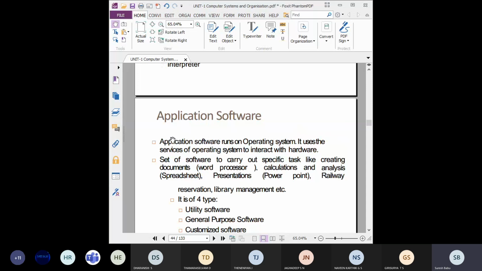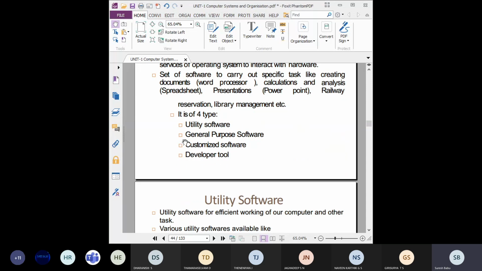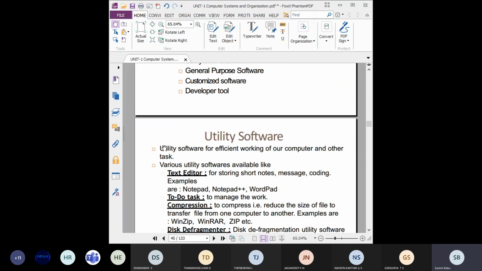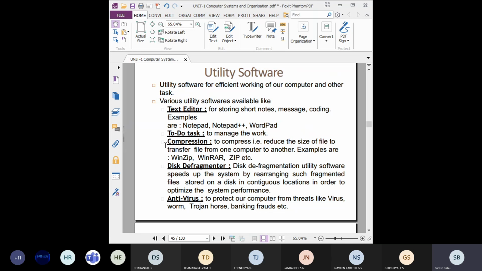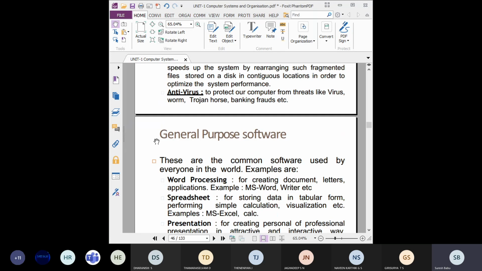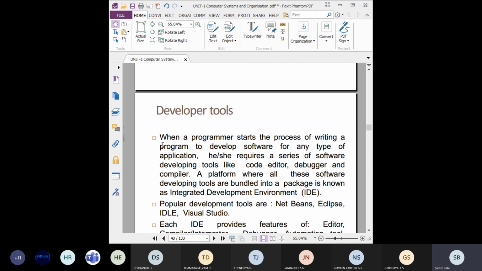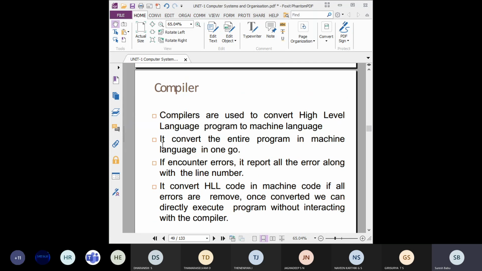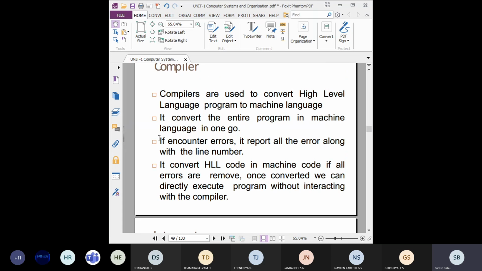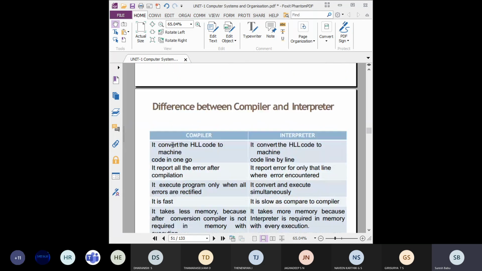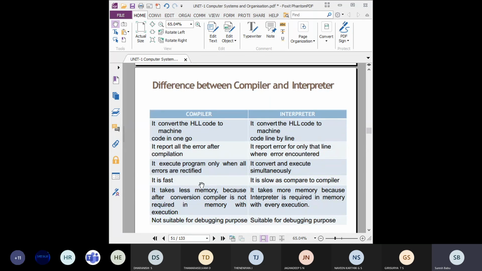Okay, very good. Then what is application software? What are its types? Why do we call it like this? What are the different utility software available for a computer? You can study everything. Then general purpose software, customized software, developer tools. You can write this in the difference between compiler and interpreter.